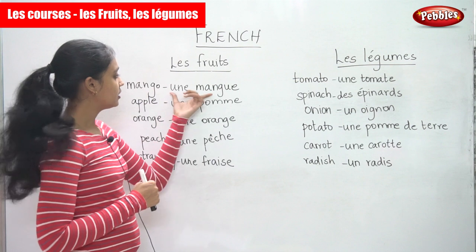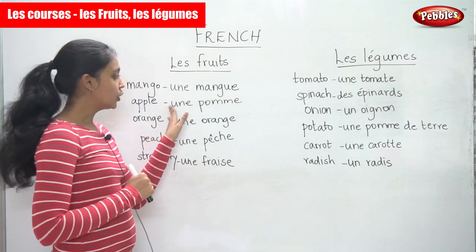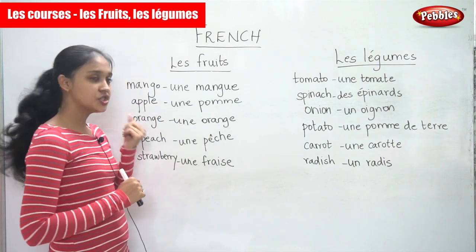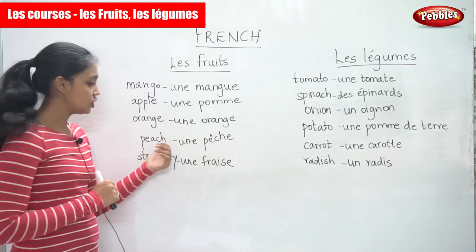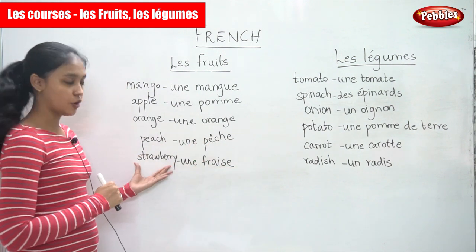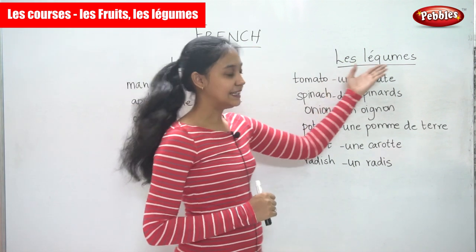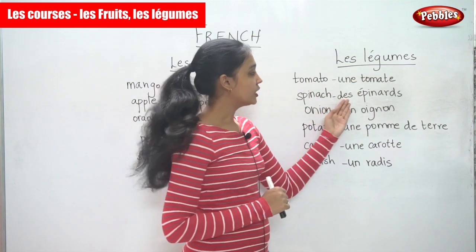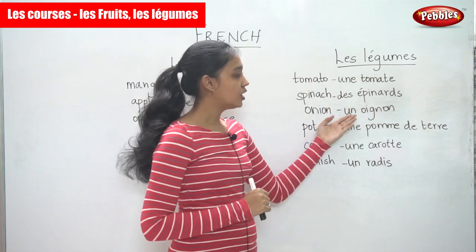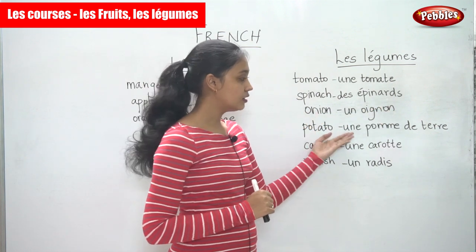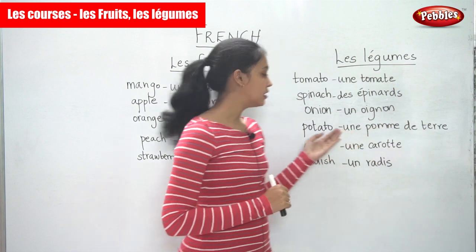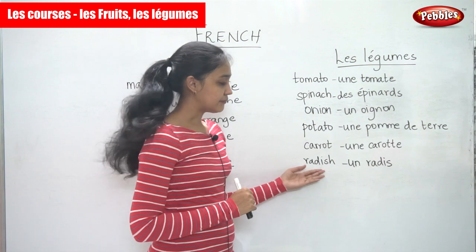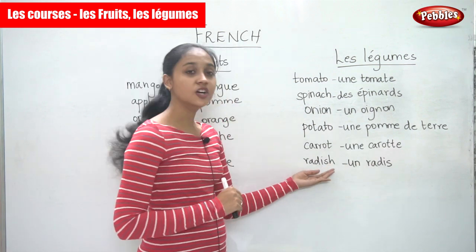Les fruits, une mangue, mango. Une pomme, apple. Une orange, orange. Une pêche, peach. Une fraise, strawberry. Then les légumes, the vegetables. Une tomate, tomato. Des épinards, spinach. Un onion, onion. Une pomme de terre, potato. Une carotte, carrot. And finally, un radis, the radish.